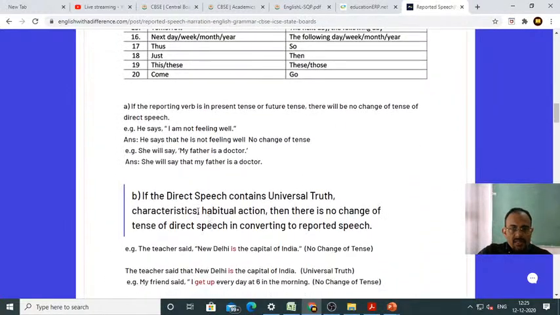Then whatever I have said is also given here. If the reporting verb is in the present tense or future tense, there is no change of tense of direct speech. That will remain the same. See, he says, where says is the reporting verb, which is present tense. Therefore, there is no change of tense here. He says that he is not feeling well. She will say, my father is a doctor. Will say is the reporting verb in future tense. Therefore, this tense will remain the same. She will say that her father is a doctor. It should be her here.